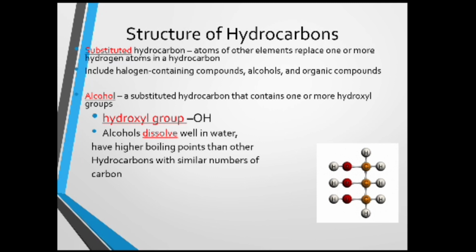It is a substituted hydrocarbon that contains one or more hydroxyl groups. What is a hydroxyl group? It is denoted by OH. Alcohols dissolve well in water. They have higher boiling points than other hydrocarbons with a similar number of carbons.